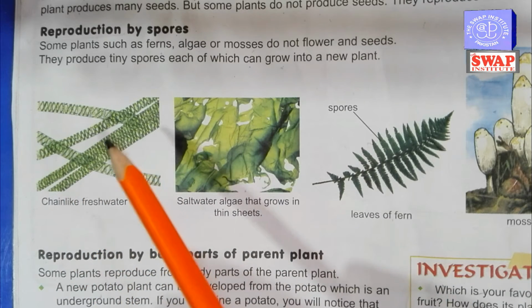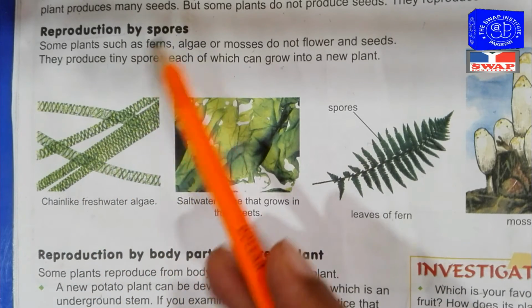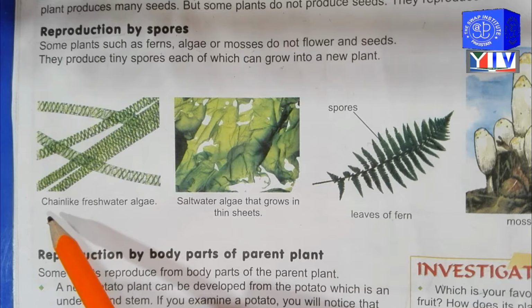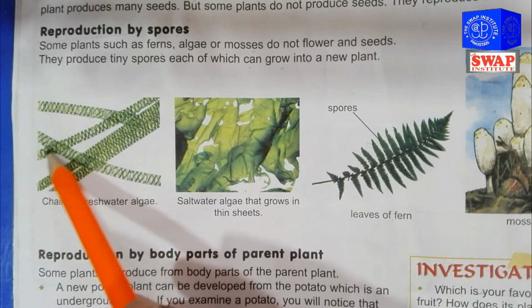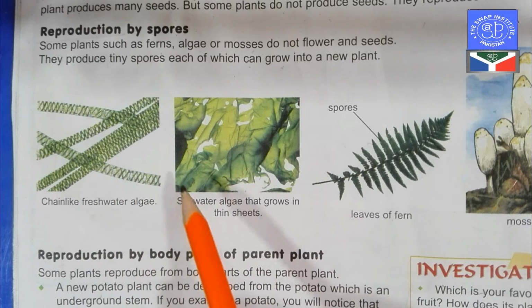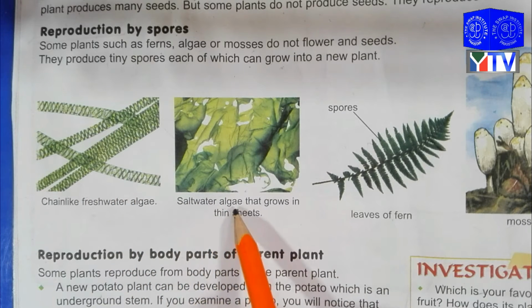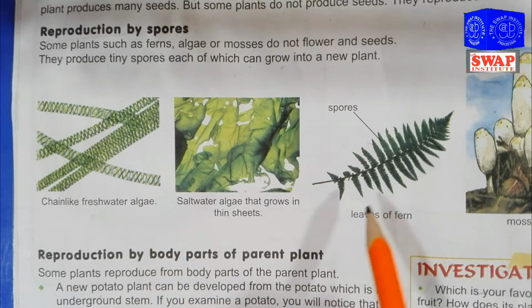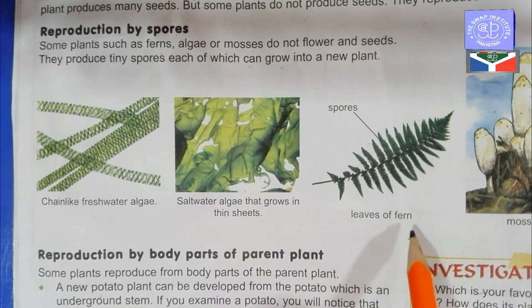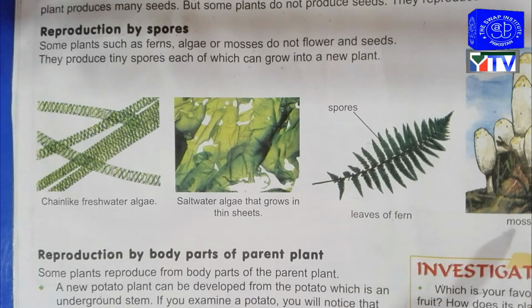These are some plants which reproduce by spores: chain-like freshwater algae, which are like chains; saltwater algae that grow in thin sheets and exist in water; and leaves of ferns and mosses.